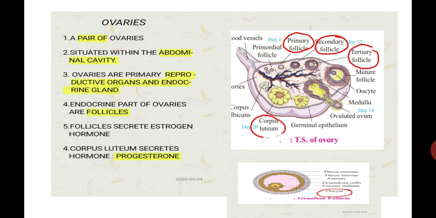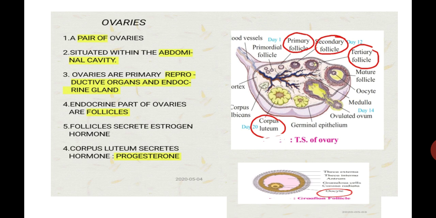The endocrine part of the ovaries is called the follicles. Student, the different stages of follicles are seen in the ovary: primary follicle, secondary follicle and tertiary follicle. After the tertiary follicle, there is a mature follicle which is called the Graafian follicle.